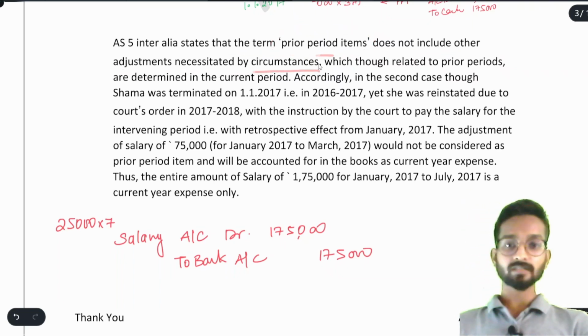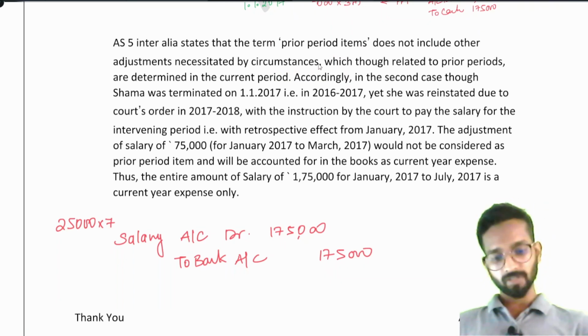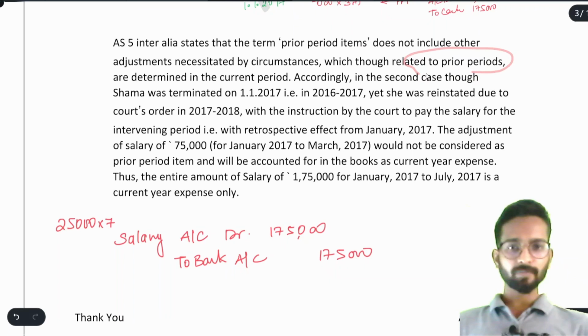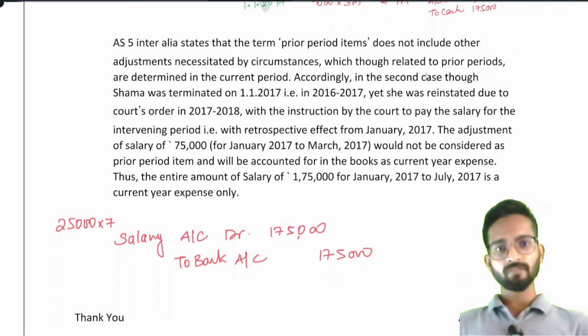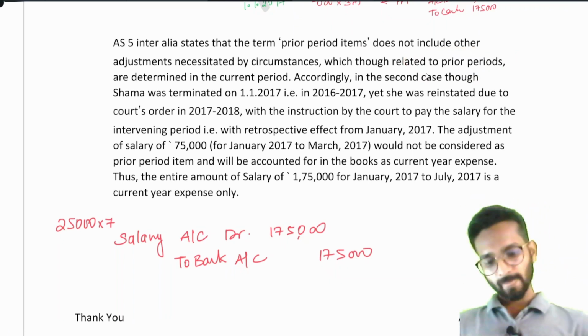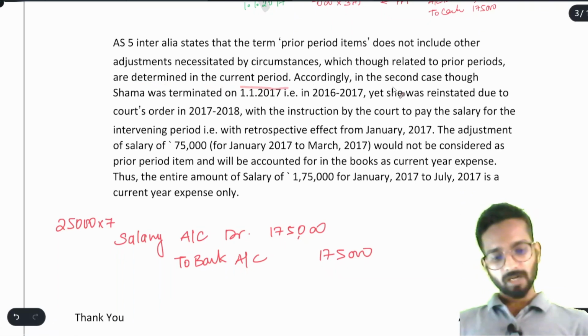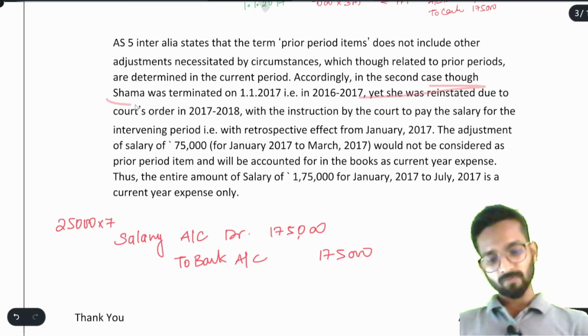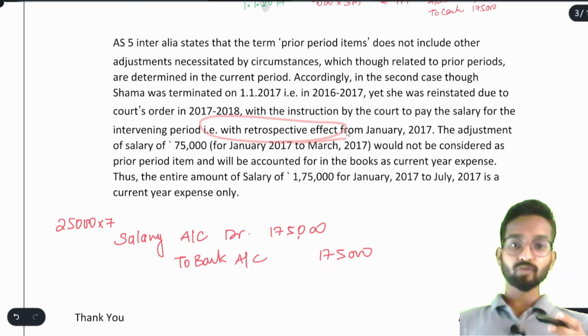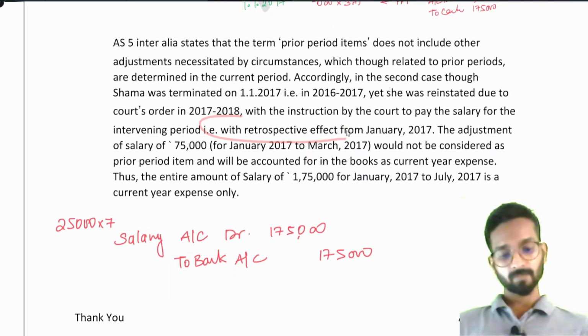See, AS5 inter alia states that the term prior period item does not include other adjustments necessitated by circumstances. What are the circumstances here? Court ordered, court intervened, which though related to prior periods, are determined in the current period. So we will not say it is the prior period item. Accordingly, in the second case, though Shama was terminated in 2016-17, yet she was reinstated due to the court's order with the instruction by the court to pay the salary for the intervening period with retrospective effect. What is retrospective? That you have to pay from the first day when she left.